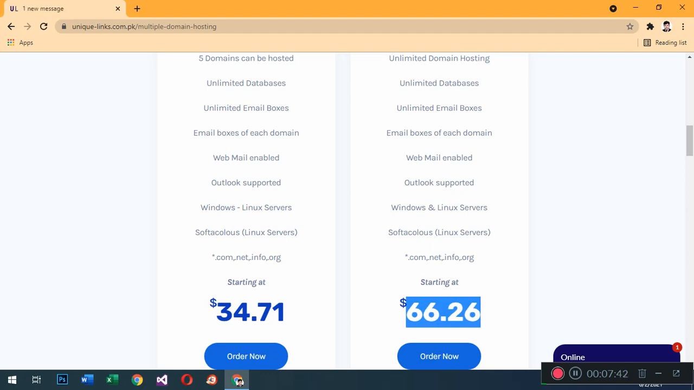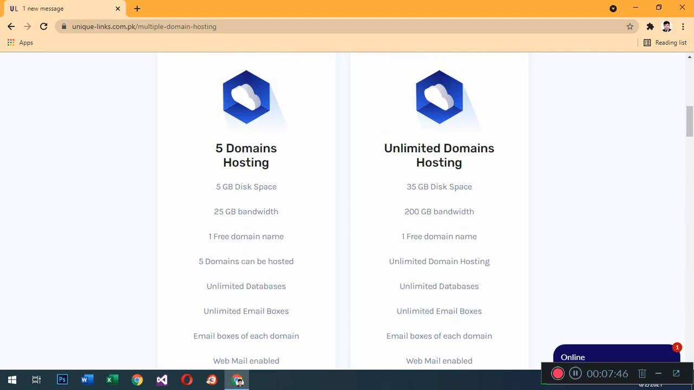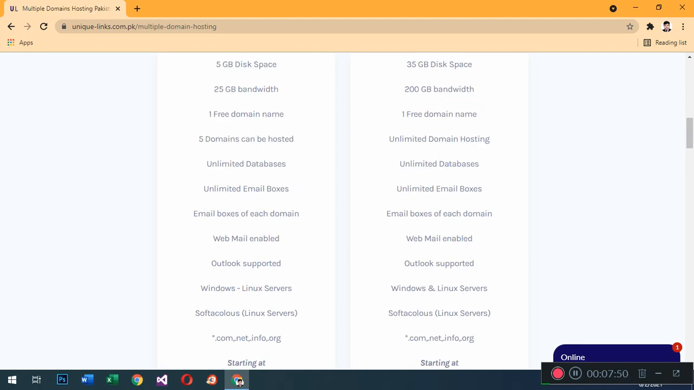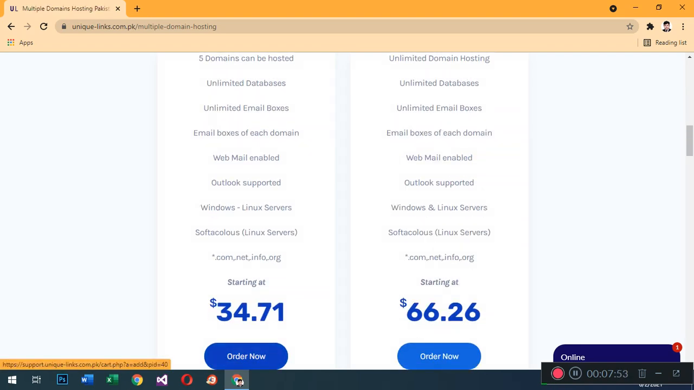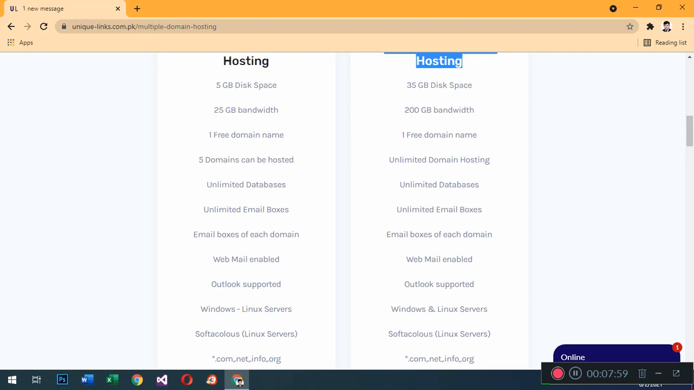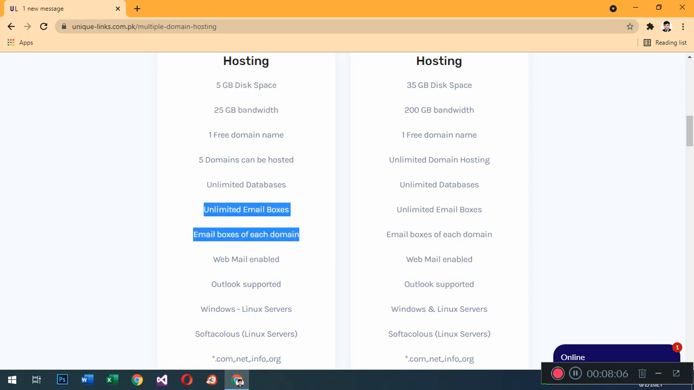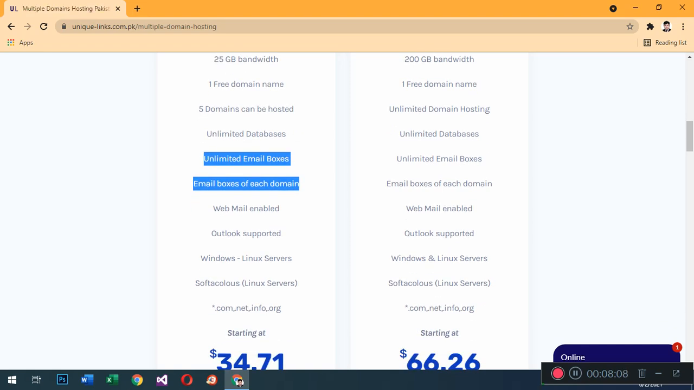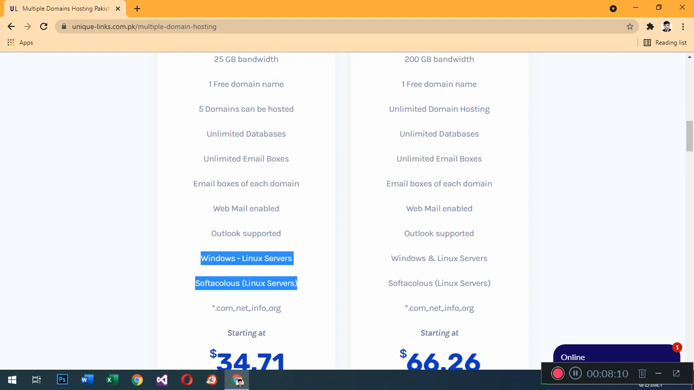$66.26. If you want to order any of these packages, like the 5 domain hosting, or if you require the unlimited hosting, you just have to click the order now button. A form will appear on your screen. You have to fill out the form and you will get the package right after the creation of the account. You will get your own account and you will be able to host your domains. All domains are working perfectly.